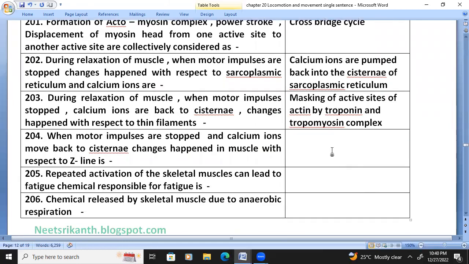When motor impulses are stopped and calcium ions move back to the cisternae, changes happen in the muscle with respect to the Z line. The Z lines go back to their original position during relaxation.